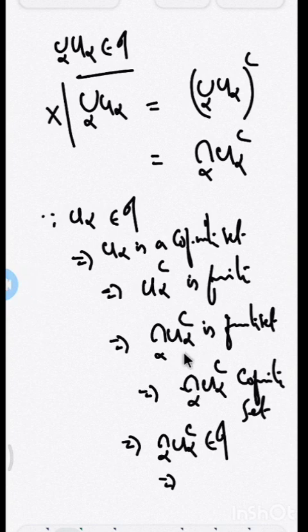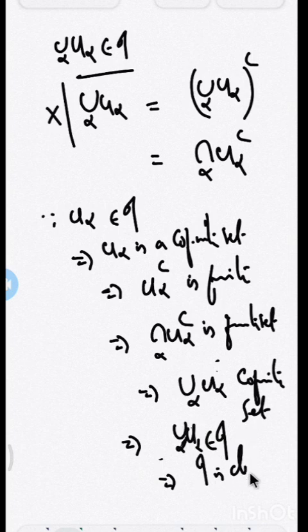Yes, the intersection over alpha of U alpha complement is a finite set. Therefore, the union over alpha of U alpha is a cofinite set. Whenever its complement is finite, that set will become a cofinite set. Here the complement is finite. Therefore, that set, the union over alpha of U alpha, is a cofinite set. Therefore, the union over alpha of U alpha is a member of tau. Therefore, tau is closed under arbitrary union.